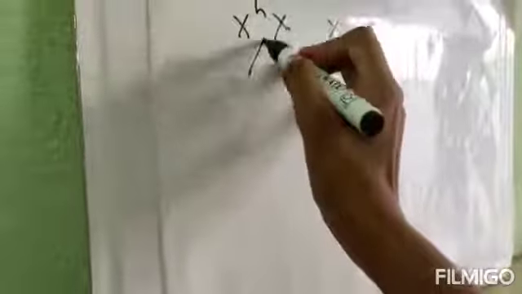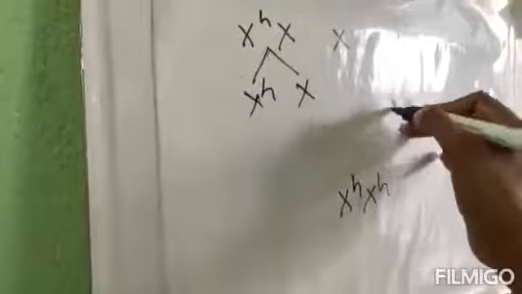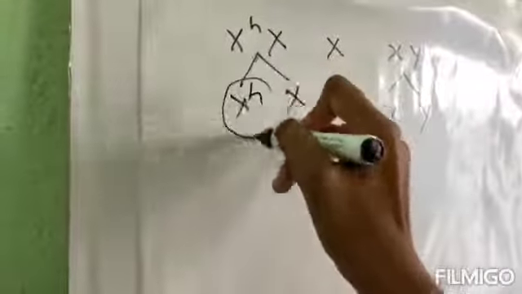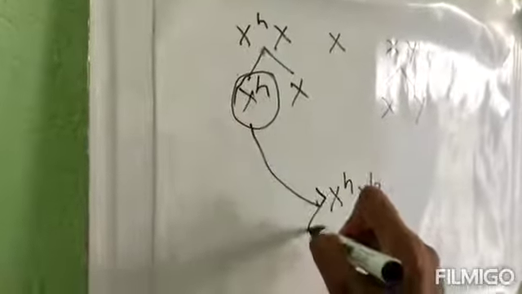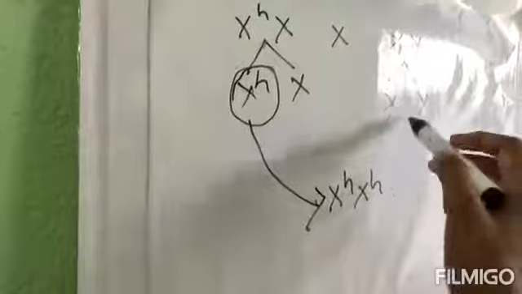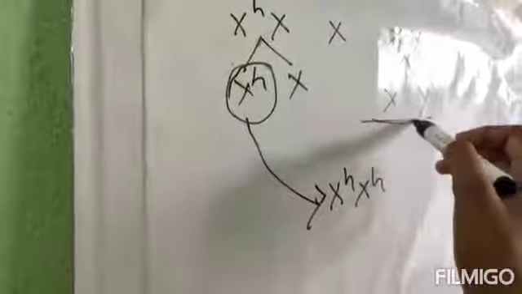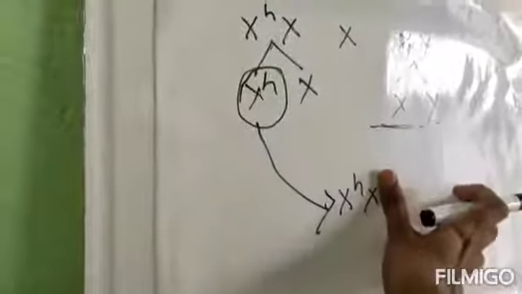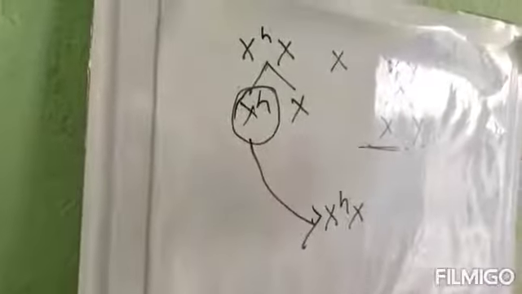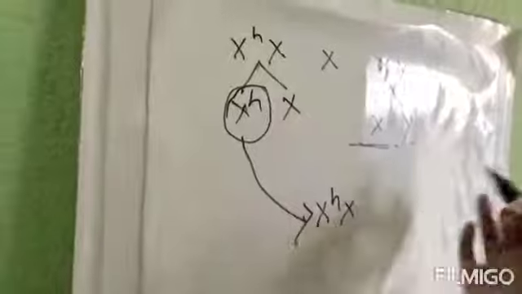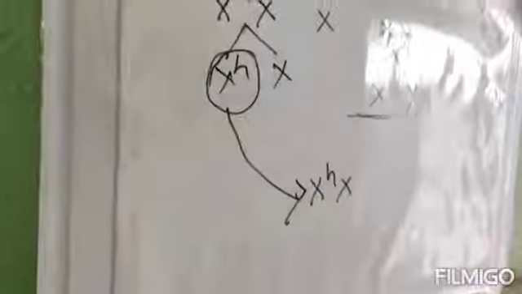But here we can see that the mother has the affected gene but the father is normal. This abnormal gene can pass on to the daughter, but there is no abnormal gene in the father, so the other X cannot be defective.